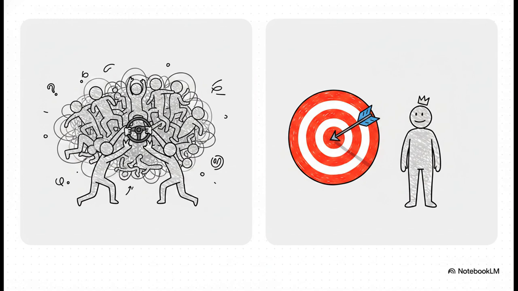So the root of the problem really boils down to activity versus accountability. See, activity looks like over-collaboration. It's those 10 people working, endless meetings. Basically, everyone is putting in sweat equity, but nobody's actually driving the car. Accountability, on the flip side, is all about clear ownership. We're talking exactly one person owning the final outcome. Relying on that clear ownership completely prevents having way too many cooks in the kitchen.